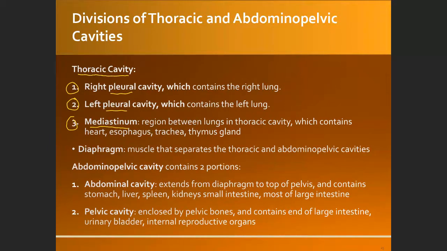While the abdominopelvic cavity consists of the abdominal cavity, where the stomach, liver, and intestine are located, and the pelvic cavity, mostly where the rectum and urinary bladder are located.